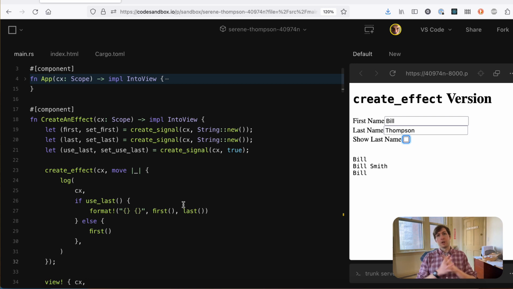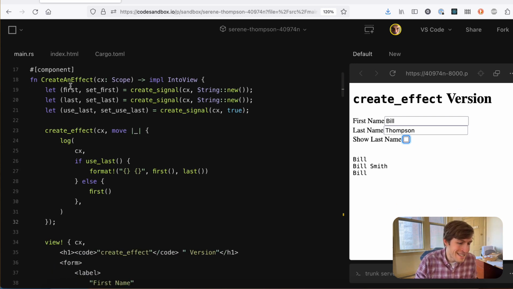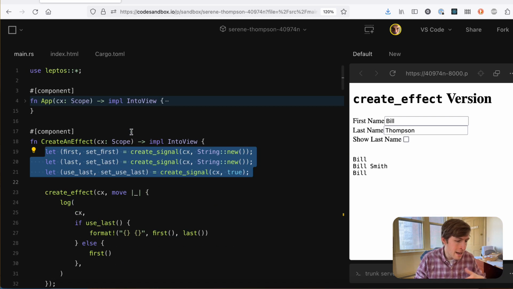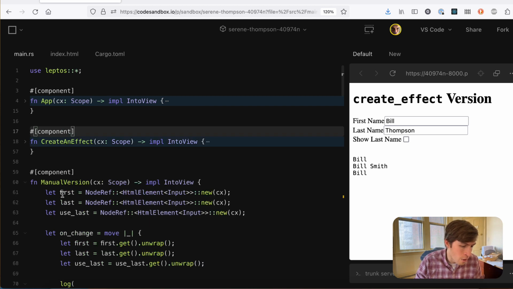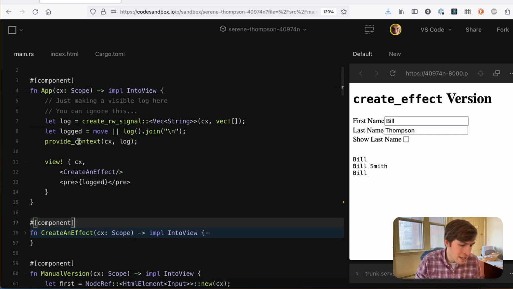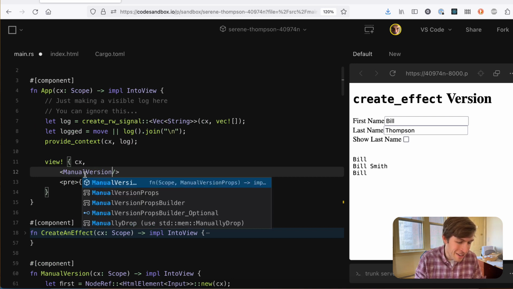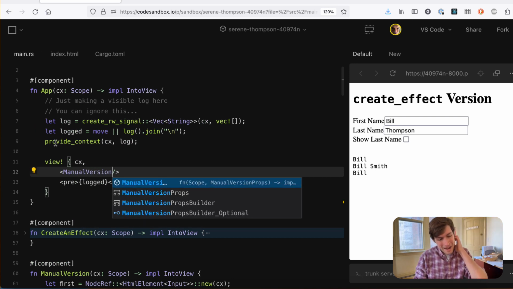So I sent all of this to this person, right? And they said to me, yeah, fine, but you don't need an effect for that, right? Why don't we just use the platform? And you don't need 3 separate signals doing these controlled inputs where you've got this prop value in and this on change event. Just use a single change event on a form. And we said, okay. So they implemented, they sent me like 5 or 6 versions of this that were all kind of not ideal. I made one based on the kind of final version.